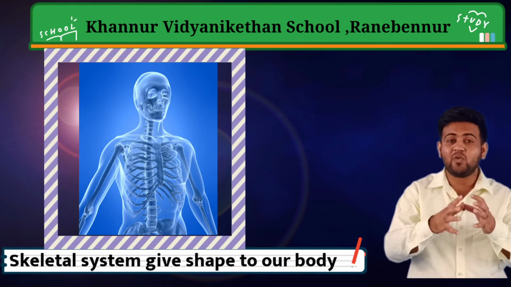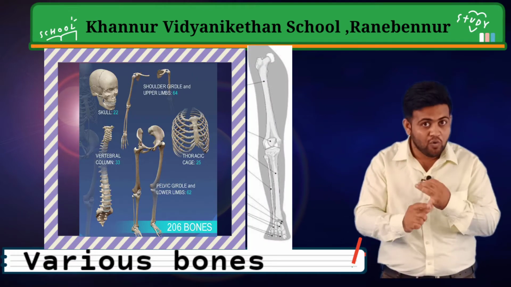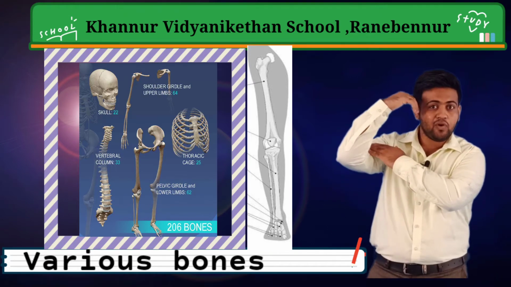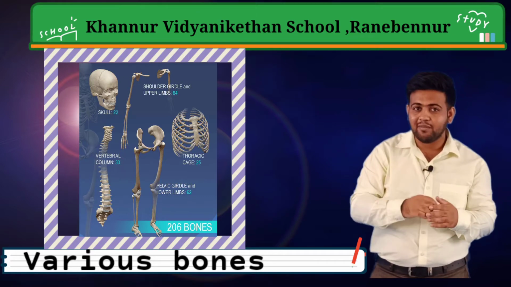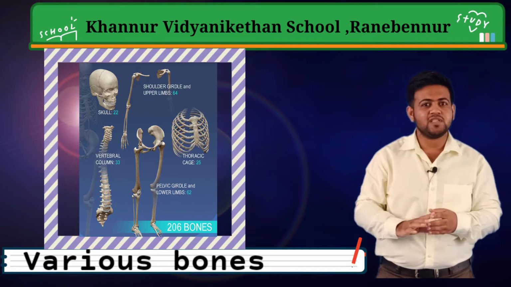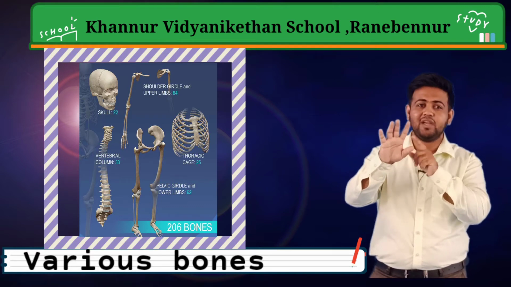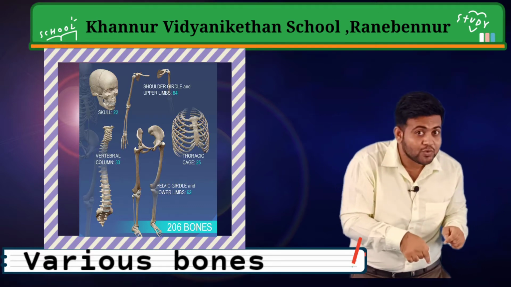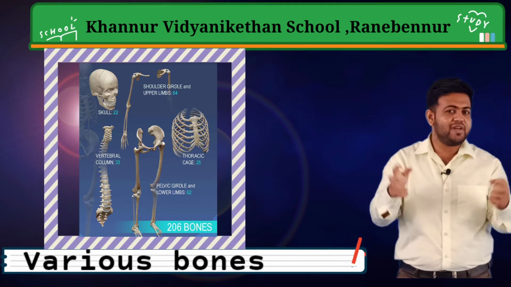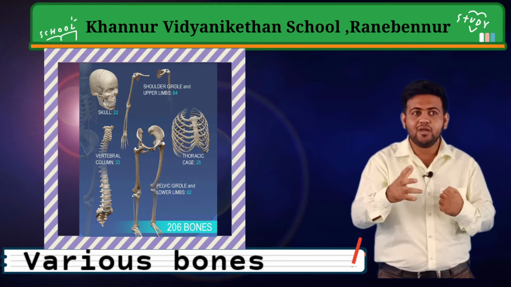Not only that, there are various types of bone present in our skeleton system. A few are long bones, such as our femur, which we have in our thighs, and the bones in our forearms. These are the longest bones in our skeleton system. Some bones are even short, such as our hand bones, because you can see my hands' movement. So here bones are there. These bones are the smallest, and in our foot also there are small bones. So in our body, a variety of bones are present, and some bones are very hard, very strong bones. They will protect our body.